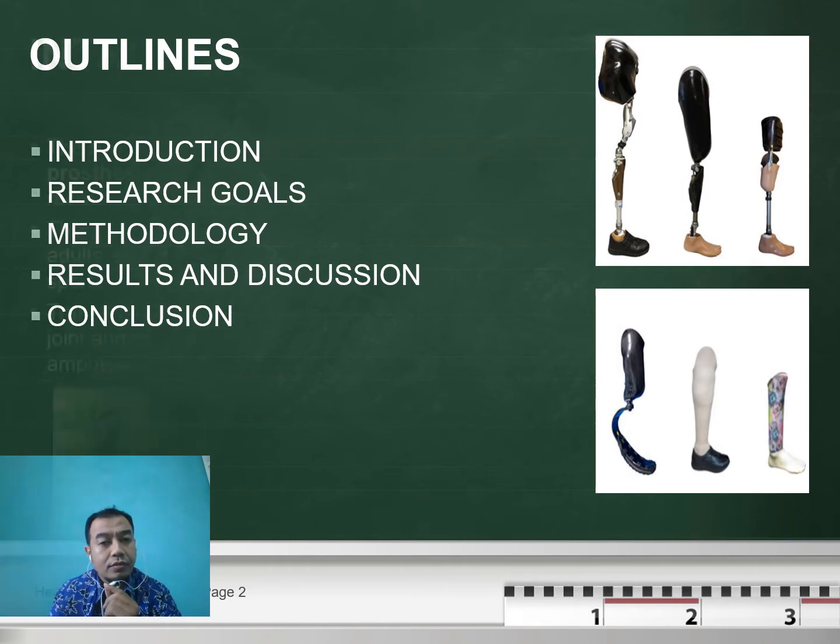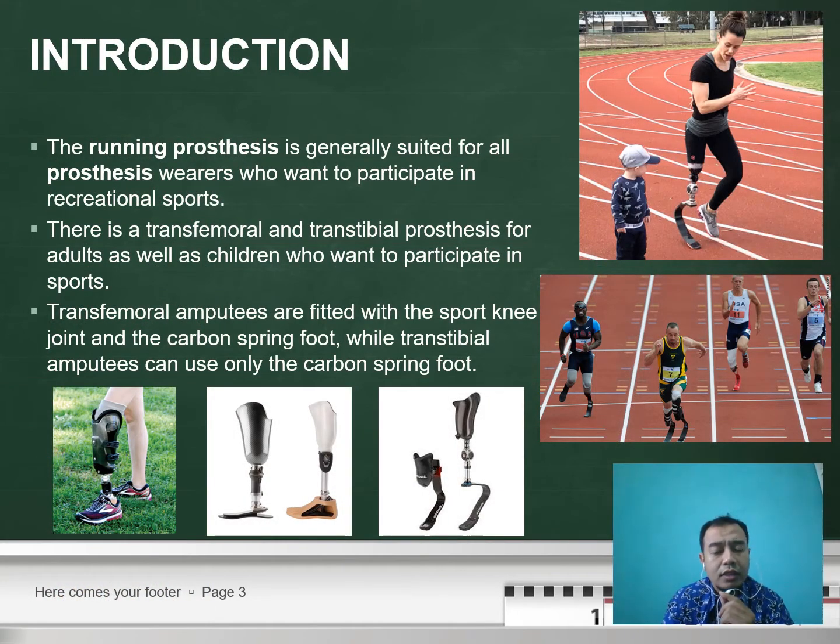And in many countries, in developed countries, we see many people doing sport with leg amputation, such as in the picture. It is a common thing for them to have the leg prosthesis which is used for running.